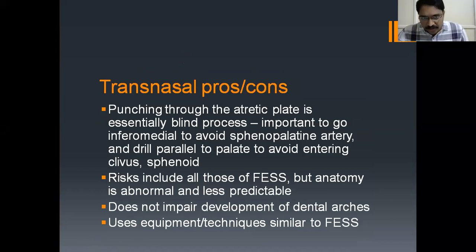What are the pros and cons of the transnasal procedure? Punching through the atretic plate is essentially a blind process. It's important to go inferomedially. Otherwise, there will be a chance of injuring the sphenopalatine artery, because the sphenopalatine artery passes along the anterior wall of the sphenoid. And we have to drill parallel to the palate, otherwise we may accidentally enter into the clivus or sphenoid.